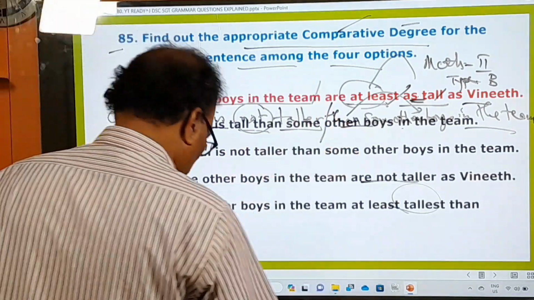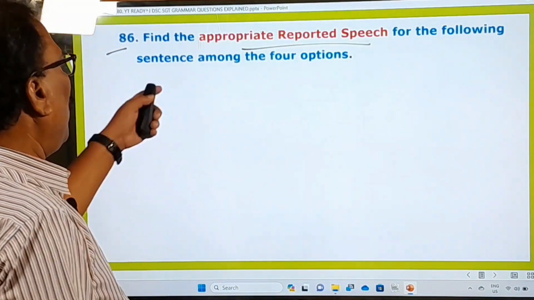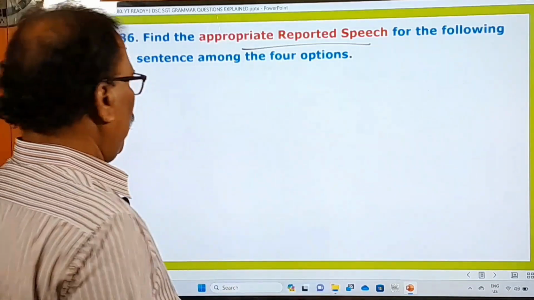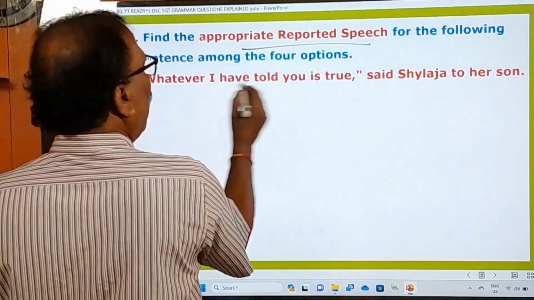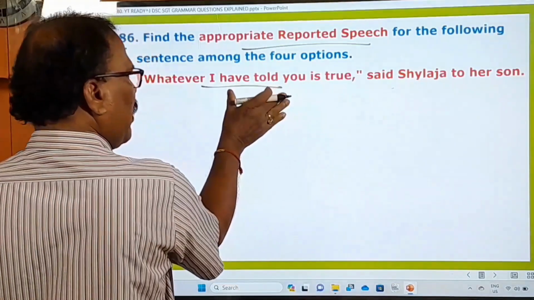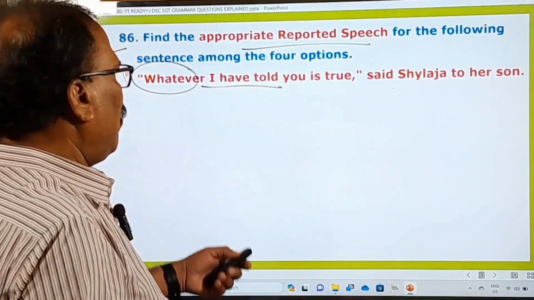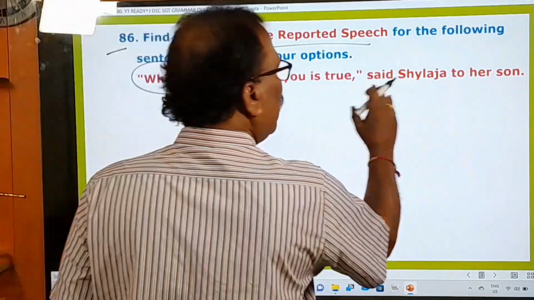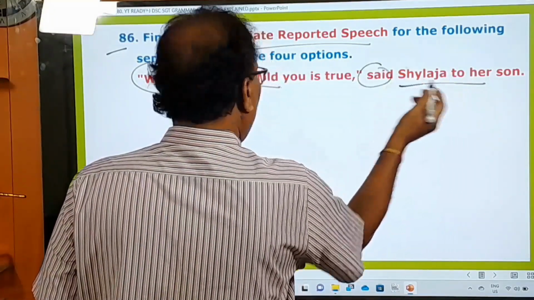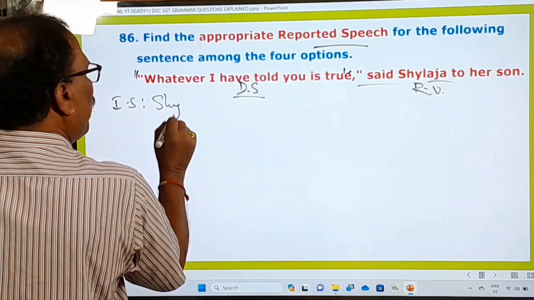Now, let's go to the next question. 86th one, find the appropriate reported speech for the following sentence among the 4 options. And reported speech means indirect speech, right? What is the question given here? "Whatever I have told you is true," said Shailaja to her son. So here, there is an ordinary statement. "Whatever I have told you is true." Said Shailaja to her son. So when that is the case, it's an ordinary statement, and the reporting verb "said" is given. So when that is the given sentence, what should you say? Now let me change it into indirect speech. Shailaja, right?